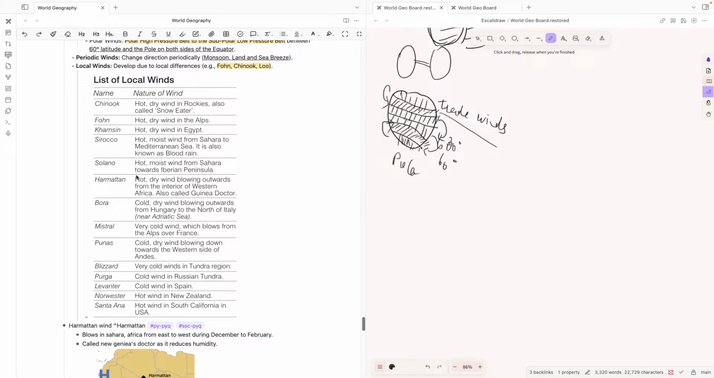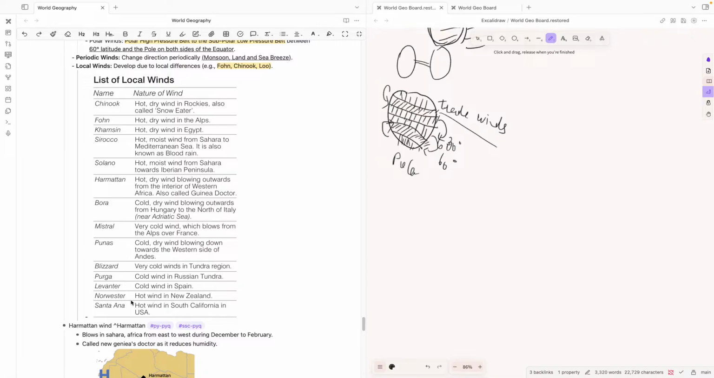And then we have Harmattan, which is definitely the most important and a one-word asked question, because the Harmattan blows from the interior of Western Africa. It is called the Genie's Doctor. Bora is from Hungary to the north of Italy. Mistral blows from the Alps over France. We saw that the Alps are in Switzerland, so it's a very cold wind.